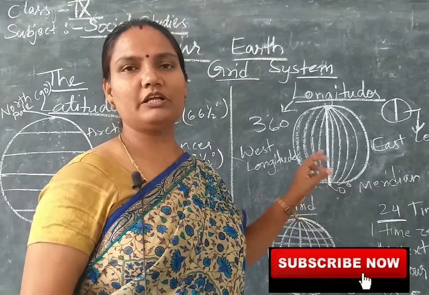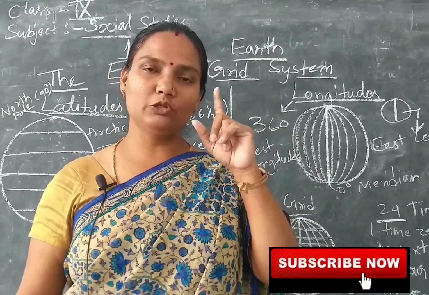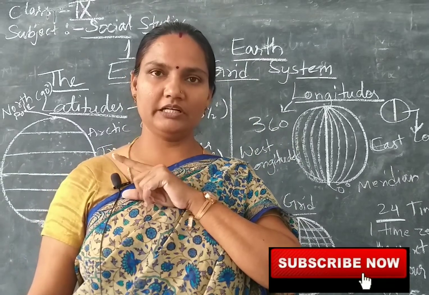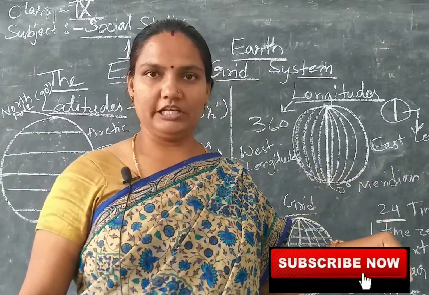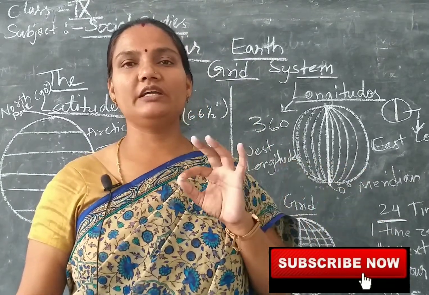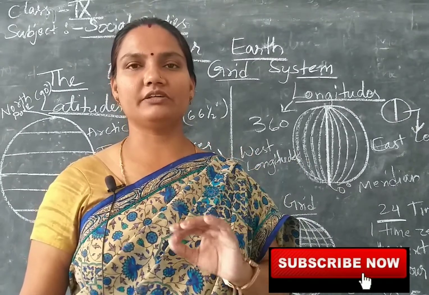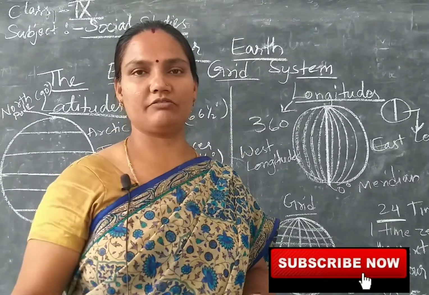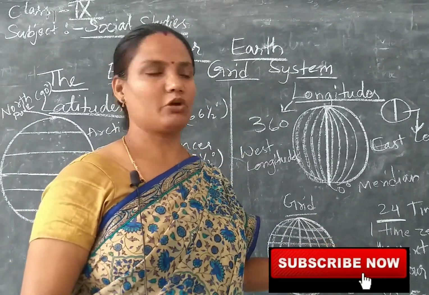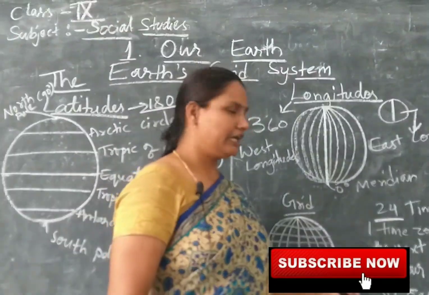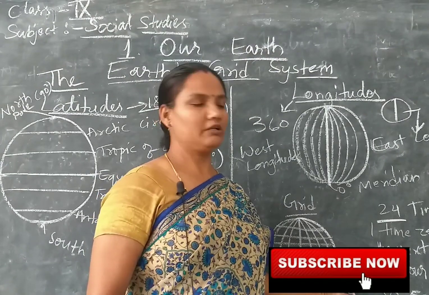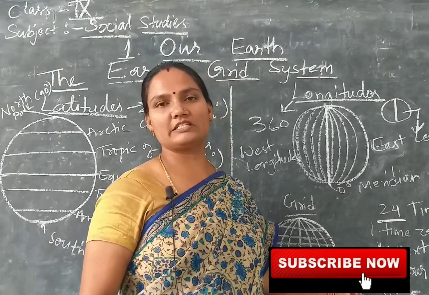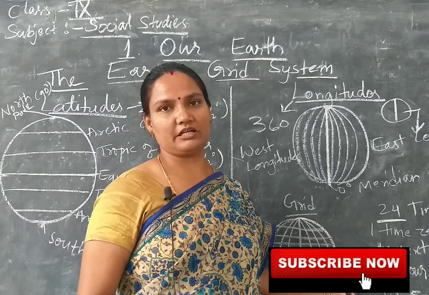For example, suppose if it is 12 noon in London, in India it is evening 5:30, because we are 5.5 hours ahead from 0 degree, because we have taken 82 degree 30 minutes east longitude as our standard time.